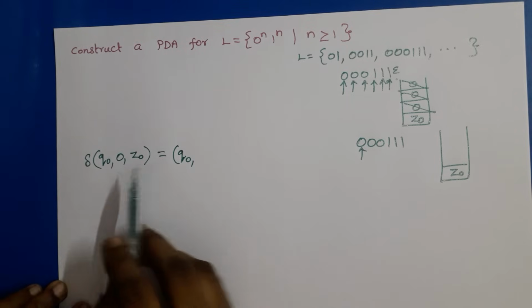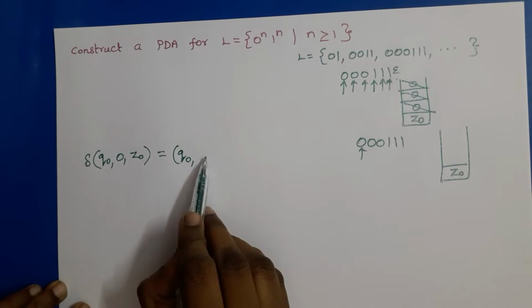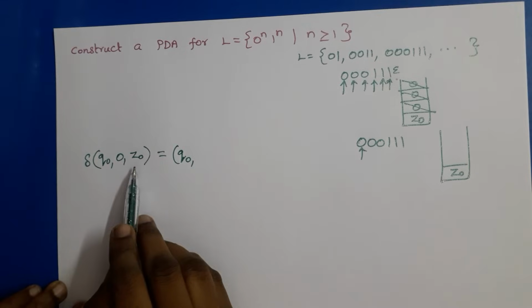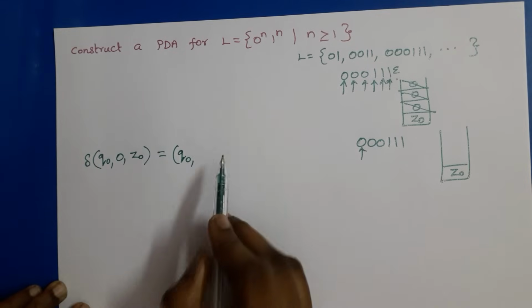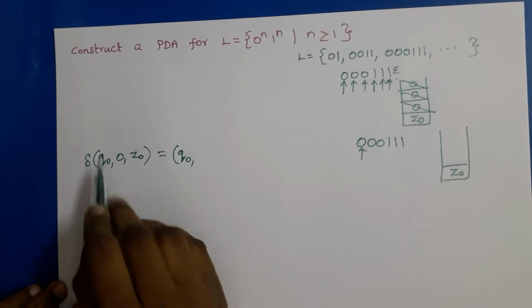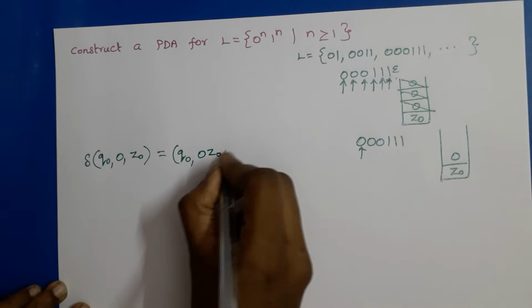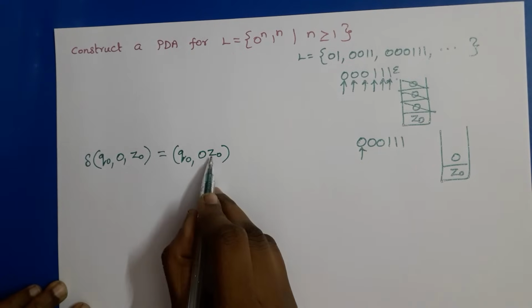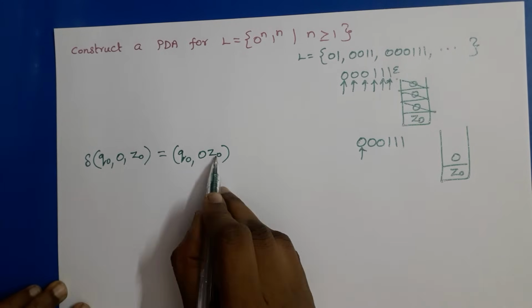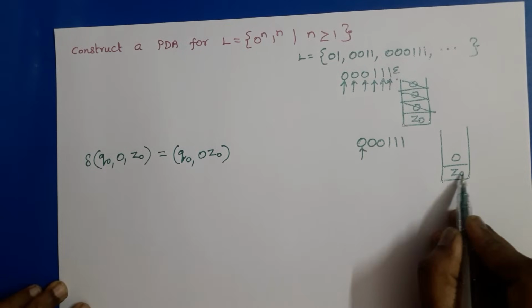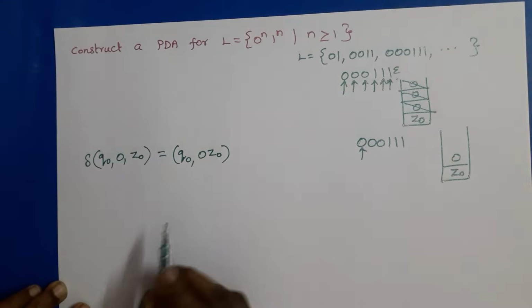Whatever is written here will replace Z0, the top of the stack. So if you want to push 0, then here you need to write 0 Z0, because always the right end of the string will replace the top of the stack. So Z0 replaces Z0 and 0 is pushed onto the stack, right?